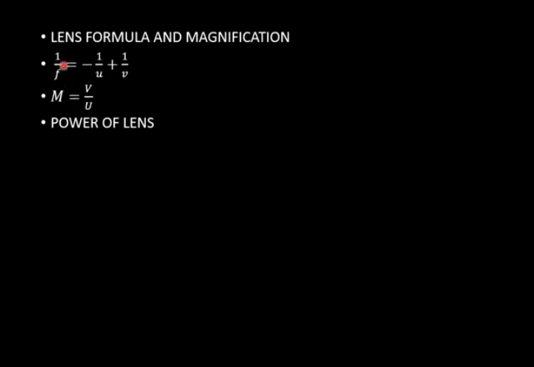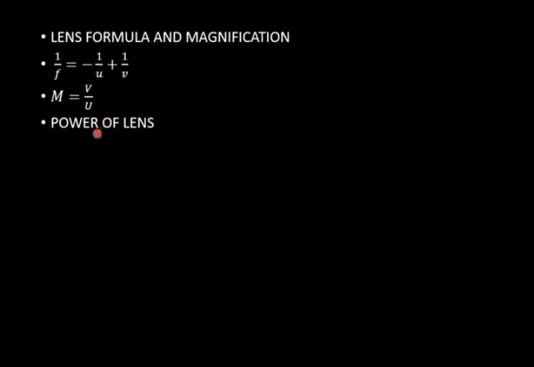So what changes? In mirror formula it was plus and here it is minus. Other than the sign, all things remain the same. Here magnification is v upon u; in mirror it was minus and here it is plus. Another form of m is hi upon ho, the height of image and height of object.